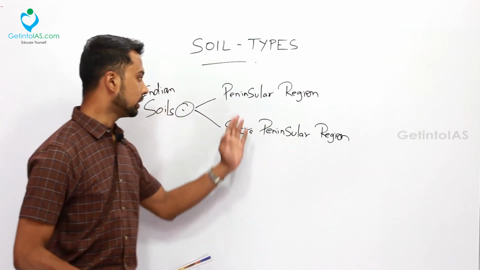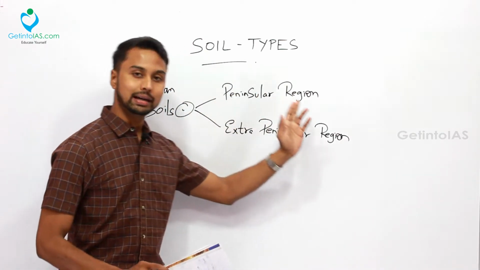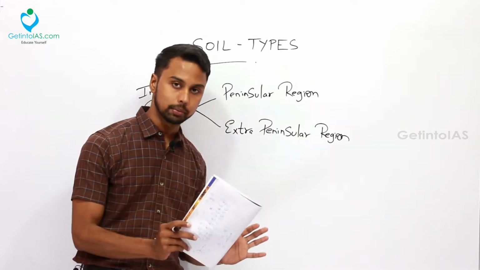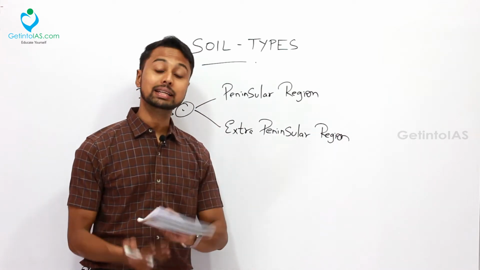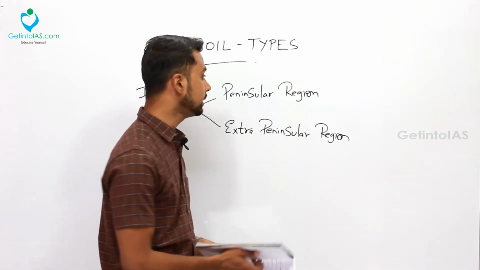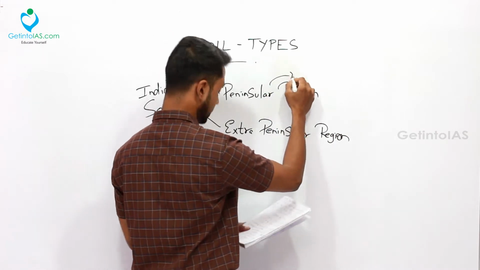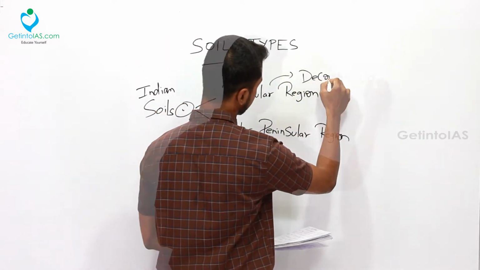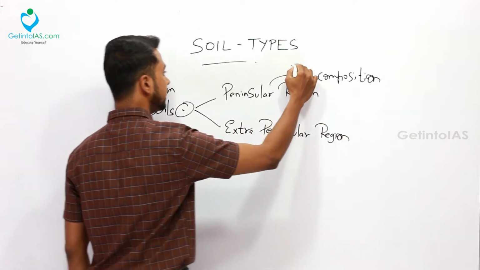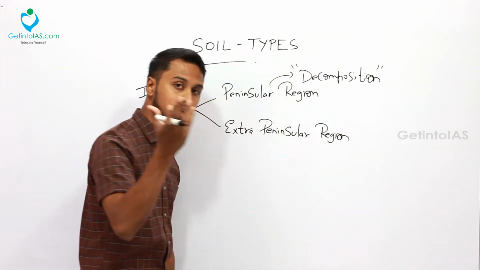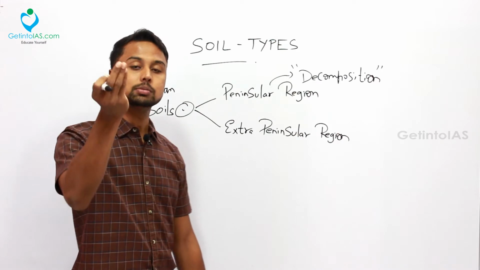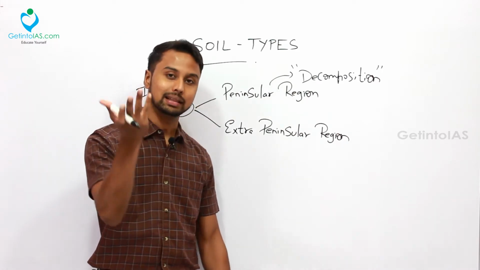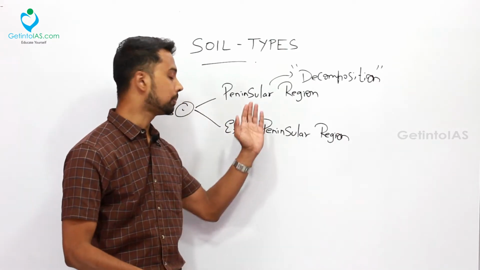With respect to the peninsular region soil, it is formed because of the disintegration of the rocks. That is the main thing of this peninsular region. It is formed because of decomposition or disintegration. When a rock decomposes or disintegrates, the small particles will be transported and that is why the soil is formed. That is with respect to peninsular India.